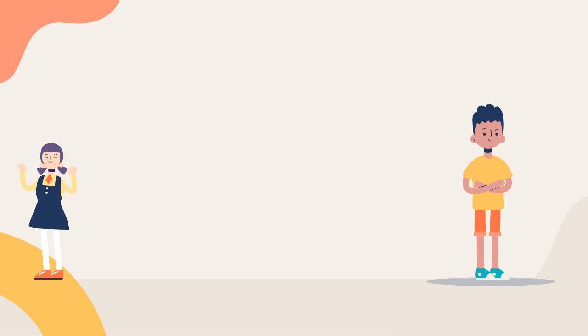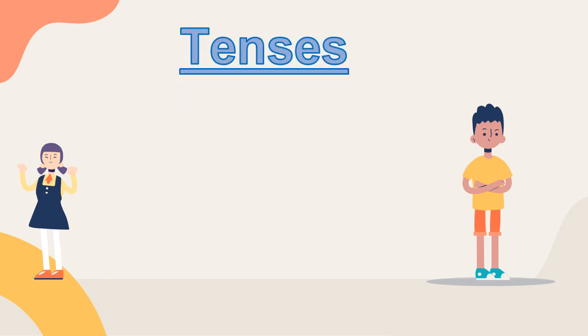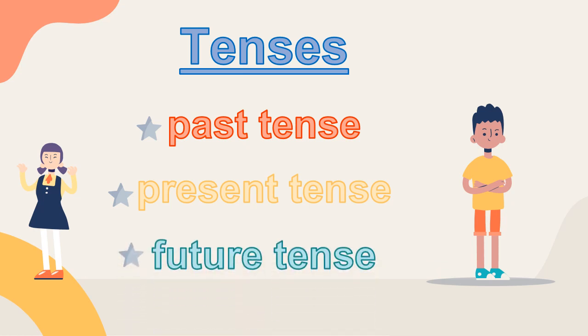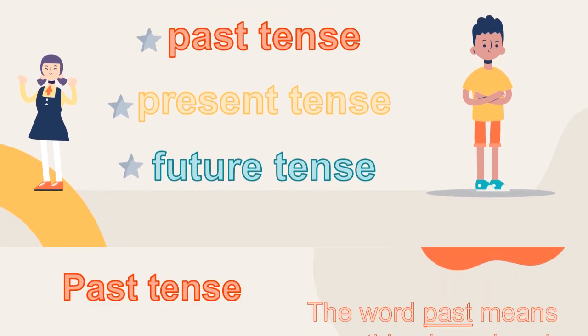Today we are going to look at tenses. Tenses tell us when in time something happened. In the English language, we get past tense, present tense, and the future tense. These are how we speak in sentences. They tell us in sentences when something happened. We are going to investigate these further.